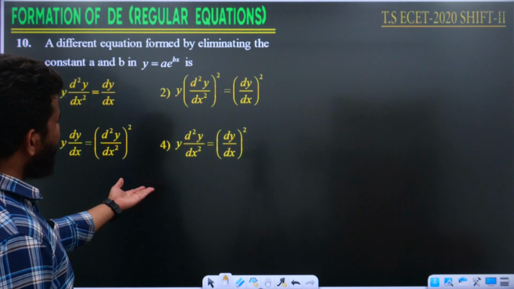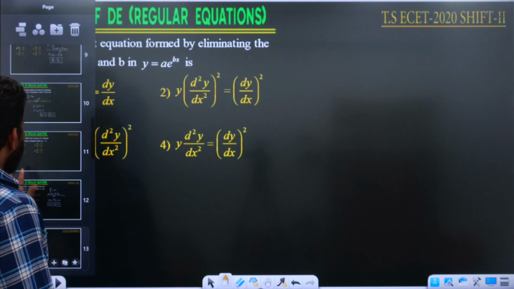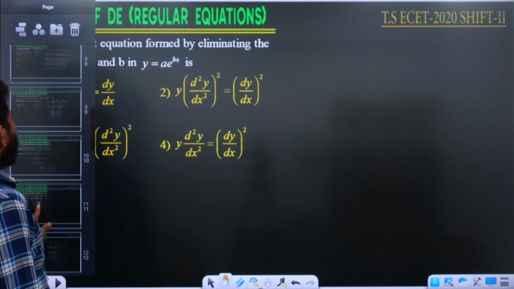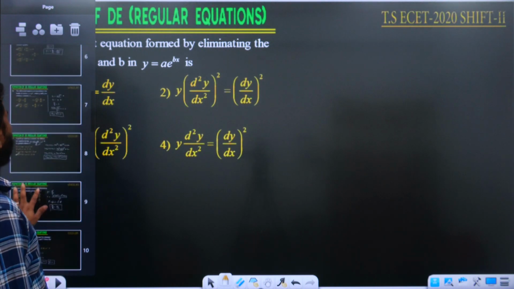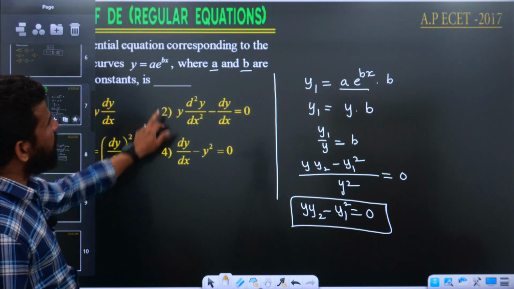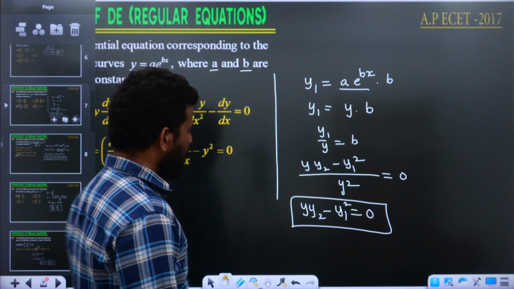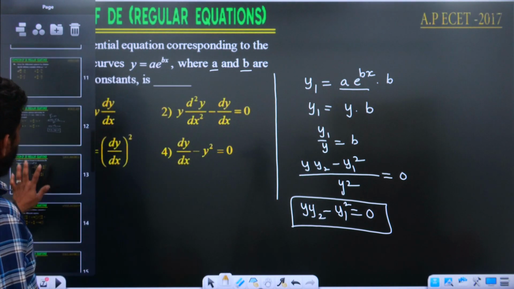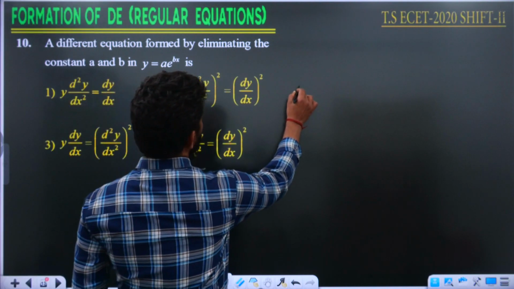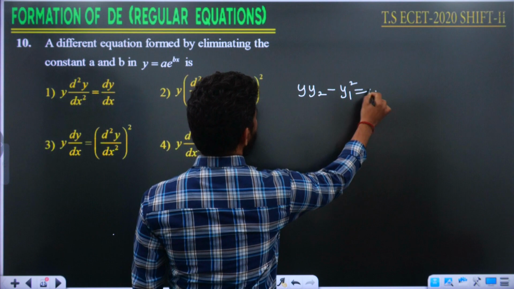This question, again we did this problem, right? A into e power bx. Just now we completed this problem. A into e power bx. Right? A into e power bx. What is our answer? y2 minus y1 square is equal to 0.